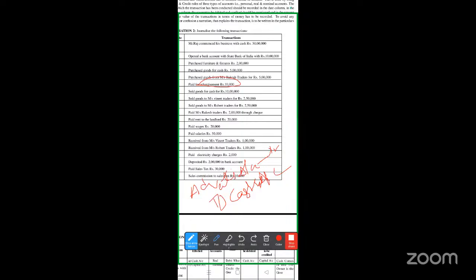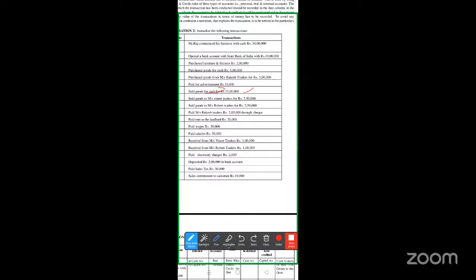Now next one, sold goods for cash. What are we selling? Goods. Goods is again a real account, which we can touch and see. Yes, obviously. So whenever you're selling, are the goods going out of the business or coming into the business? It's going out of the business. So when goods are going out of the business, what is the rule? Credit what goes out. Goods are going, so I'll credit it.